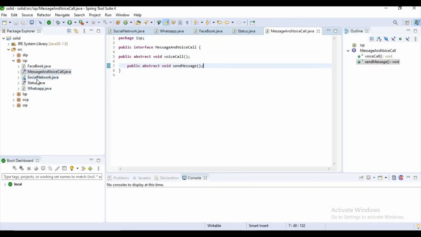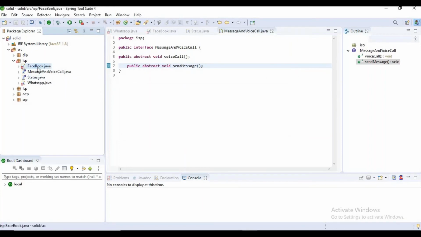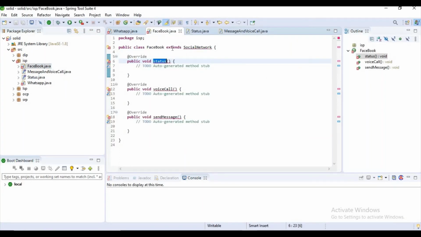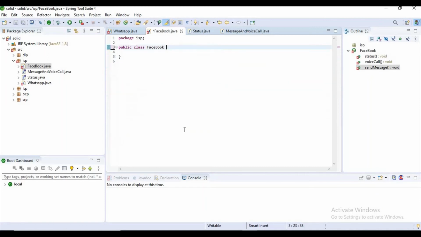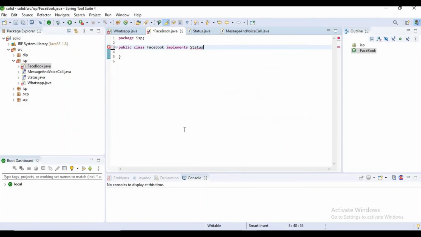Now I will be removing this abstract class, guys. Okay, now what I want to do is implement it with our interfaces. Okay, one is status and another one is our message and voice call.